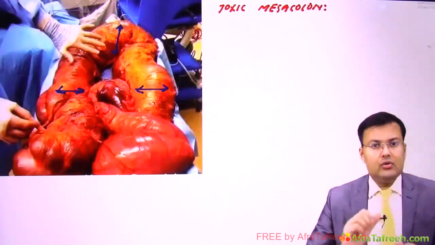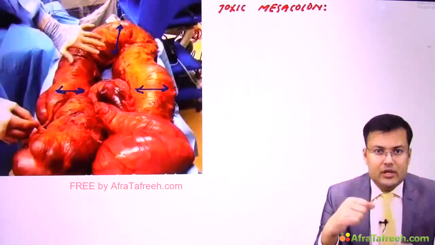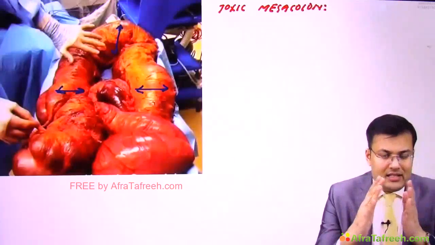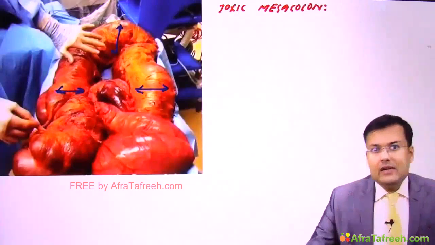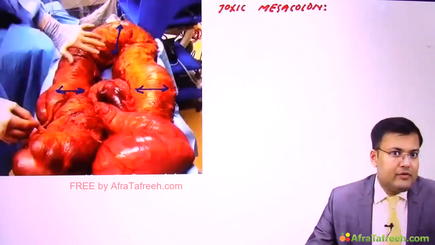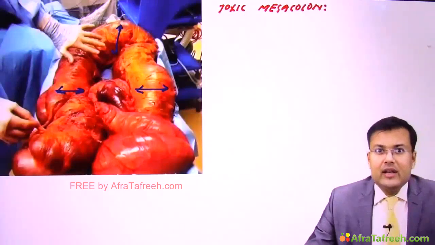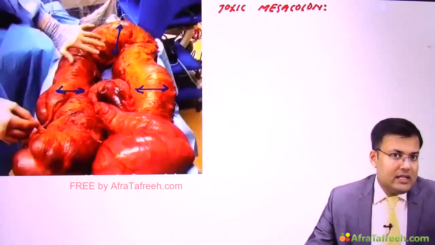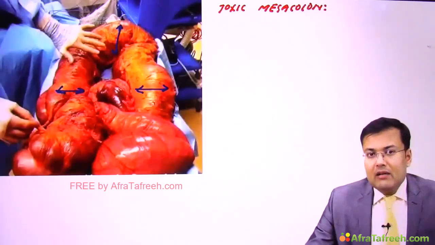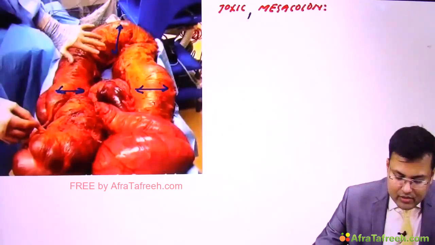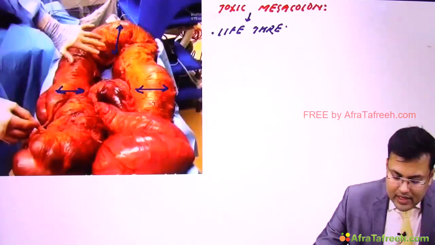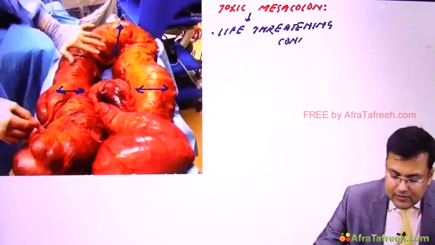Now see what happens. You know that bowel is sensitive to stretch. Just like a balloon, if we keep on distending the bowel, there is ischemia. If it distends beyond a point, perfusion is affected and there is necrosis. It can lead to perforation. So bowel is sensitive to stretch, and distension of bowel can cause ischemia and lead to perforation. This toxic megacolon is a life-threatening condition because if it's not treated in time, it can lead to perforation.